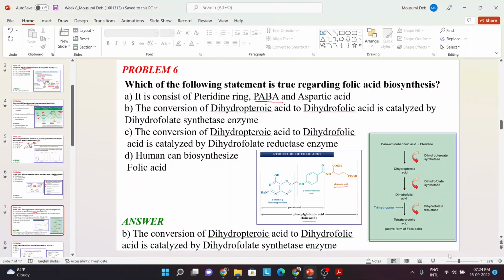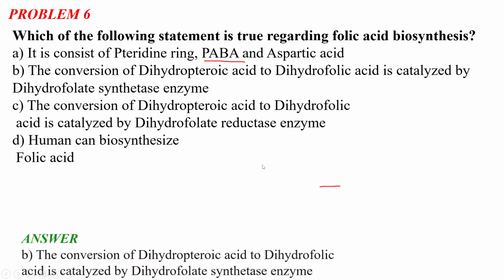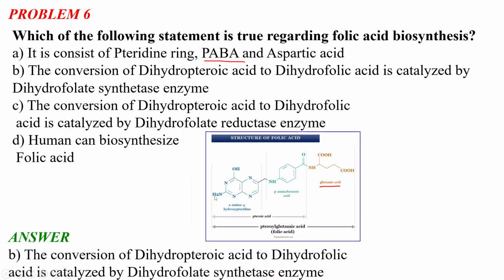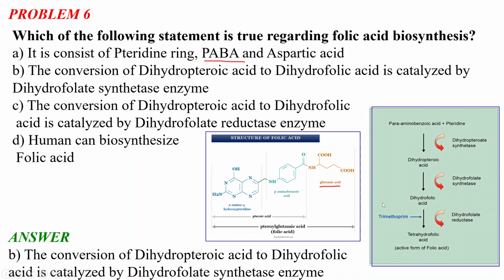The glutamic acid is present in the folic acid. Now, this is a comparatively concise and easy flowchart for the biosynthesis of folic acid, and I suggest you remember each and every step and the enzymes involved in this stage. So what happens first?